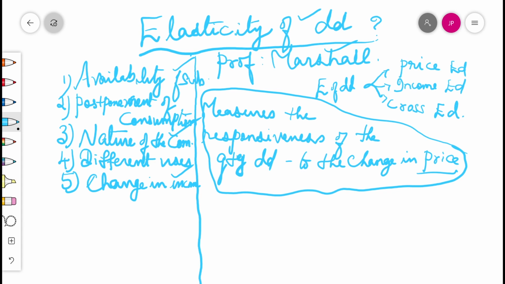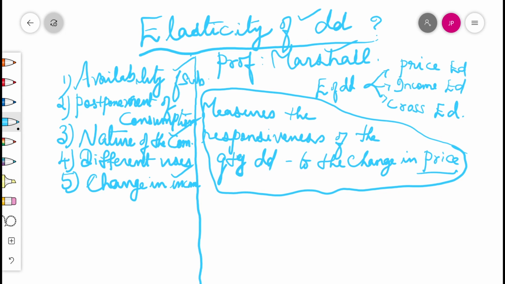Like that, factors like availability of substitutes, postponement of consumption, nature of the commodity, different uses of the commodity, and change in income, habits, joint demand, distribution of income, all these factors influence the price elasticity of demand.